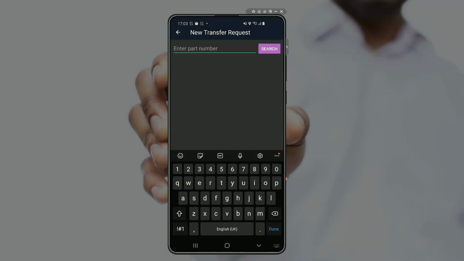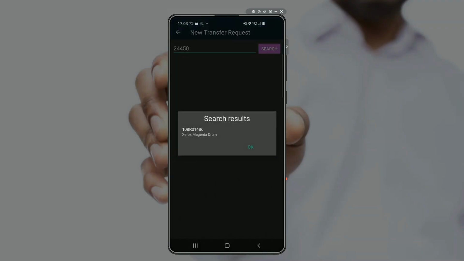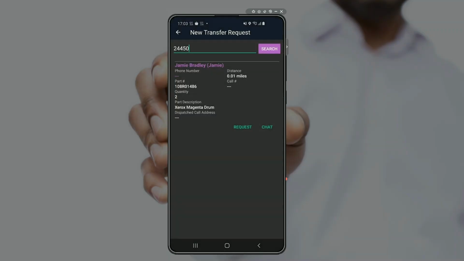Now, if we don't know the eAutomate part number, I've got a Xerox manual in front of me and it actually tells me the Xerox OEM part number. So I'm going to use that instead. And when we type that into MobileTech, it then does a cross-reference search to pull back the related eAutomate item number that I'm looking for, which is this Xerox Magenta drum.